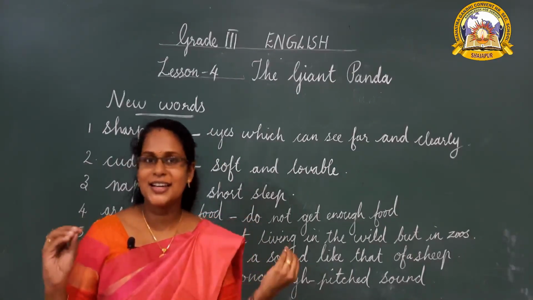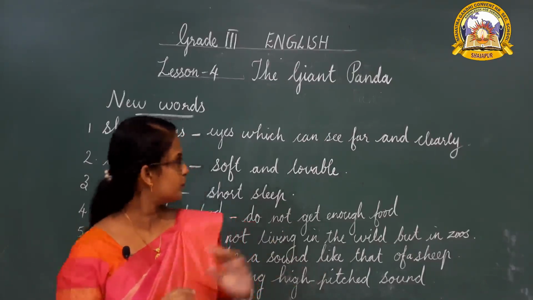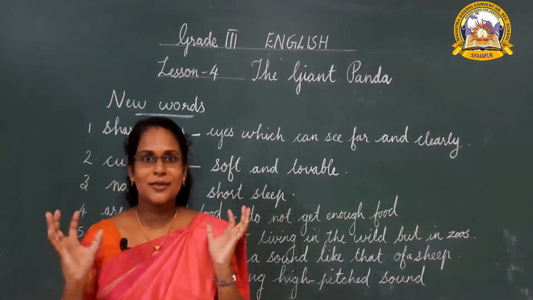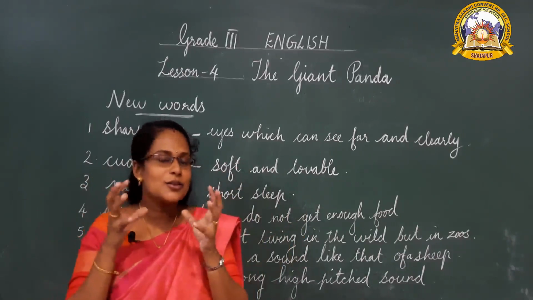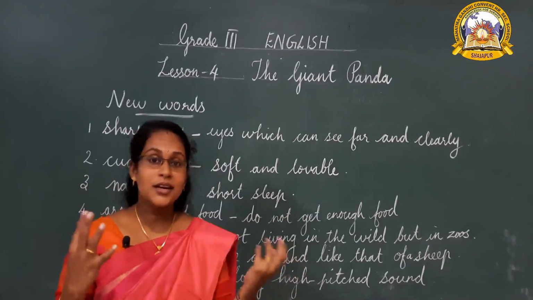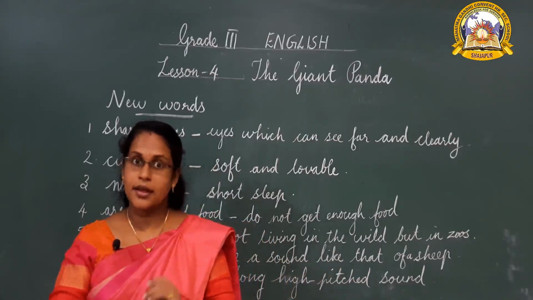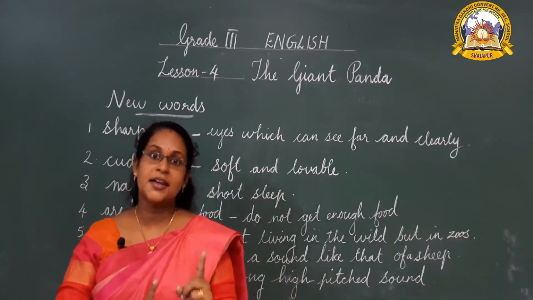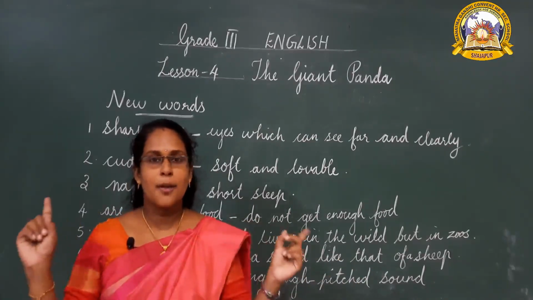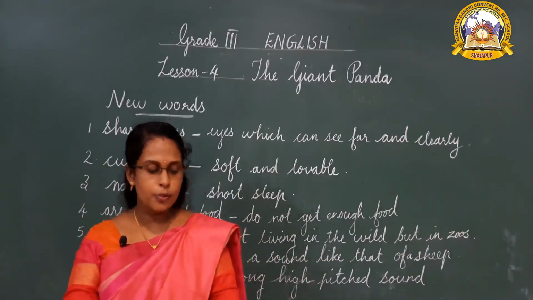By seeing it, we will feel it is so sweet and soft. What is meant by cuddly? Soft and lovable. We see the black and white color and very soft fur, so we feel it is lovable and want to hug them. But they are very dangerous like other bears. We have heard the story of two friends and a bear. Yes or no? Next question, how do pandas move?